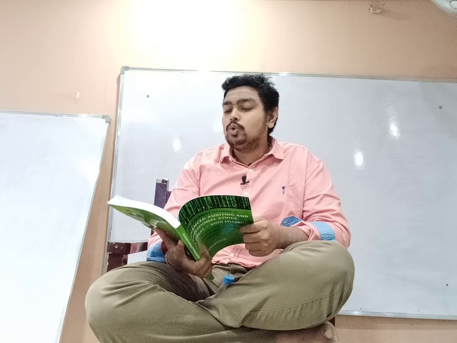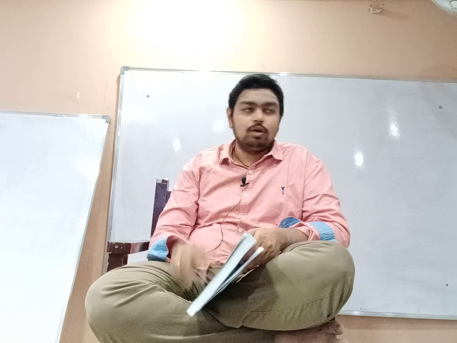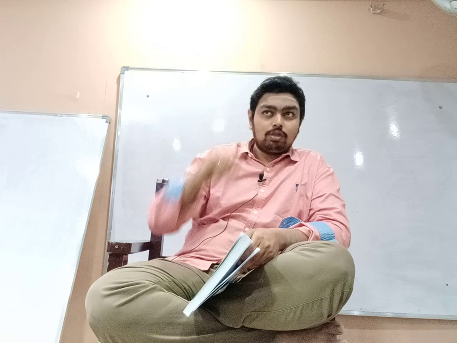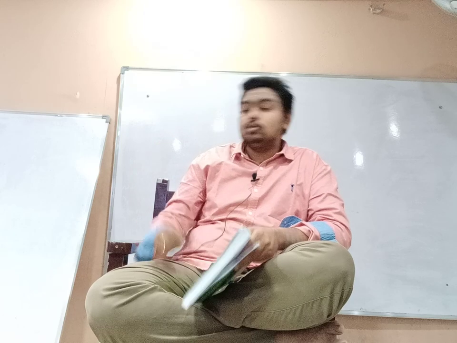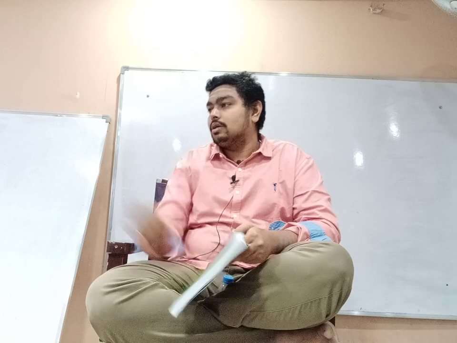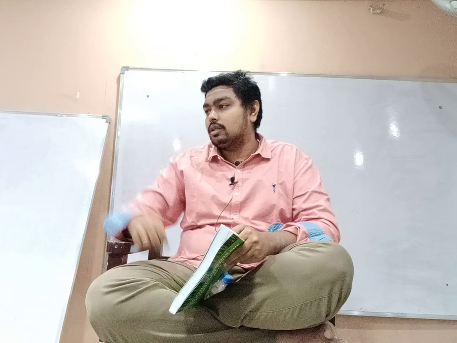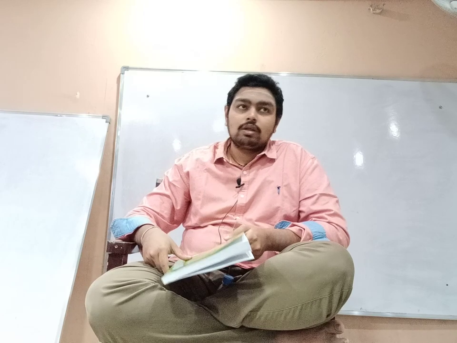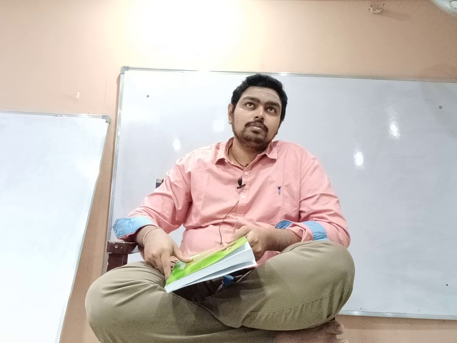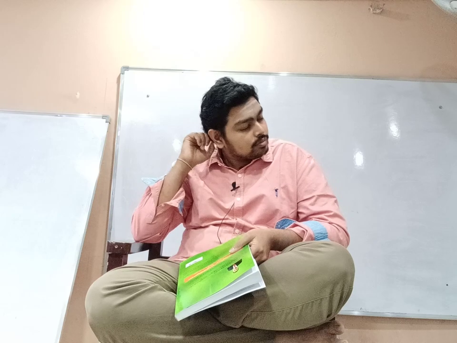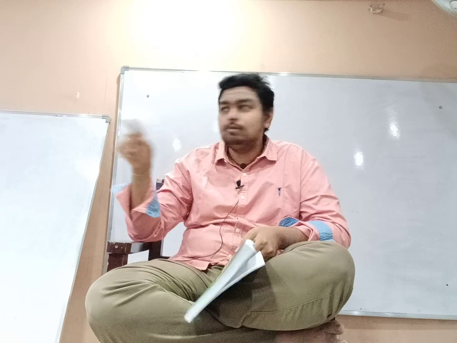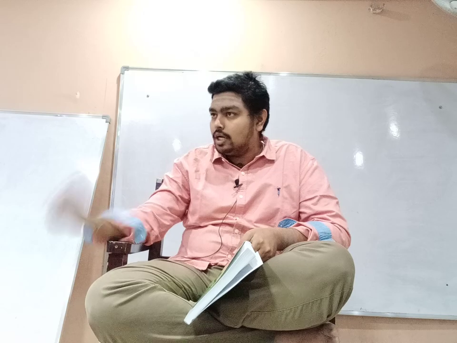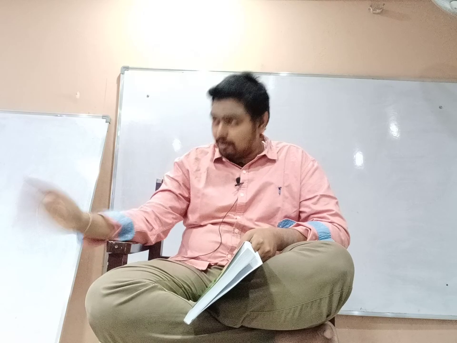So SA 220 and SQC 1 are the same. In your book it's 200 mentioned, please change it to 220, after the third line. Now, what is SQC 1? Quality control for the firm that performs audits.